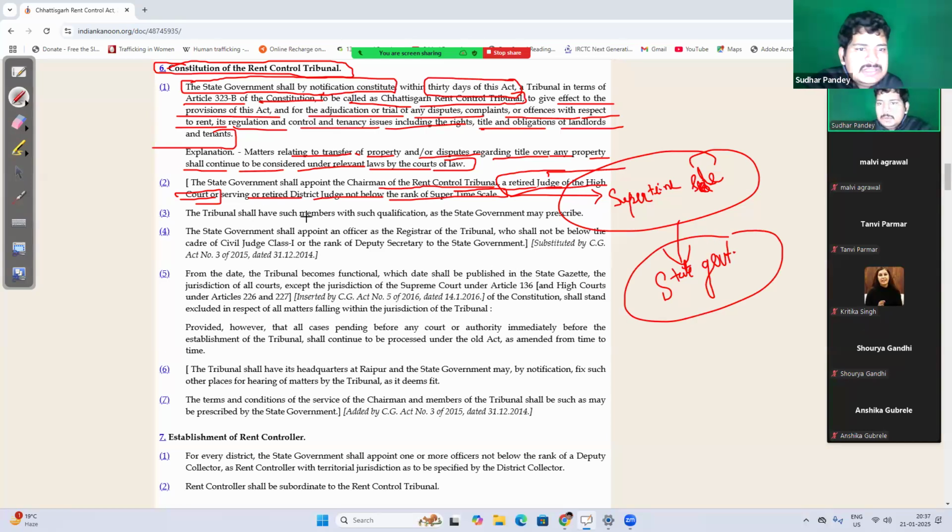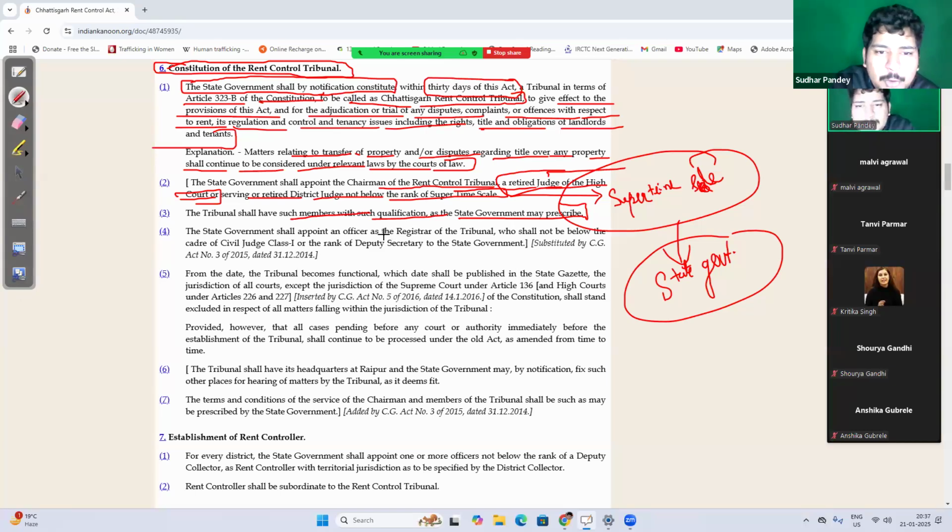Now, the tribunal shall have such members with qualification as the state government may prescribe. How many members will be there? It is not decided by the act. It shall be the number of members as decided by the state government. Right? The rent control tribunal shall have such number of people as members as decided by the state government.